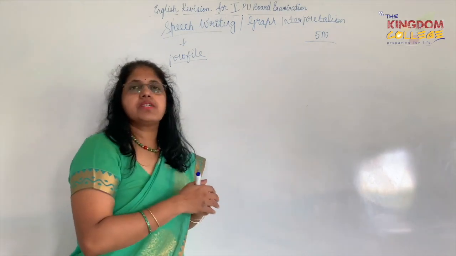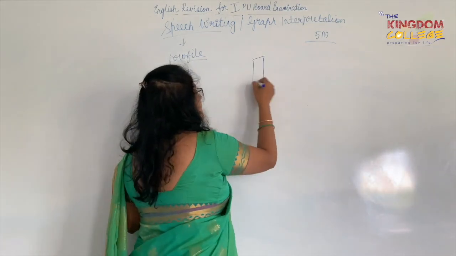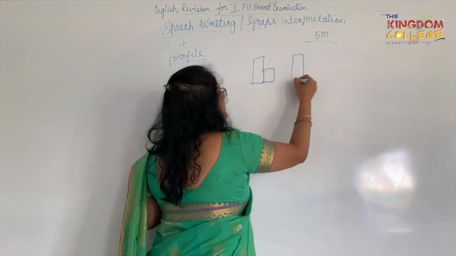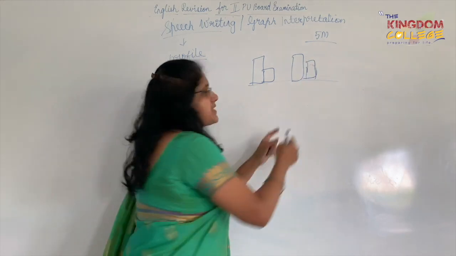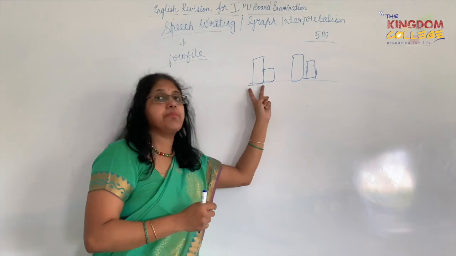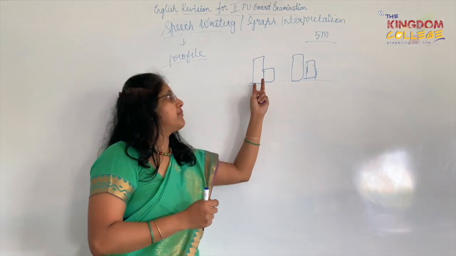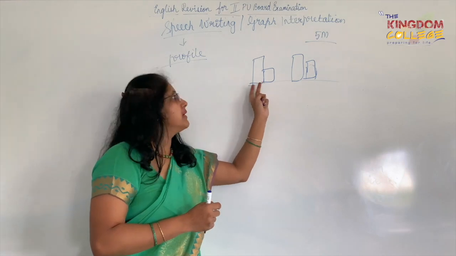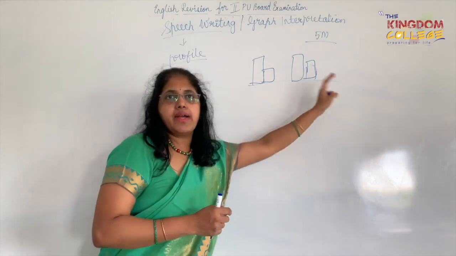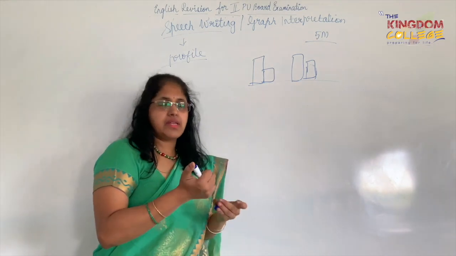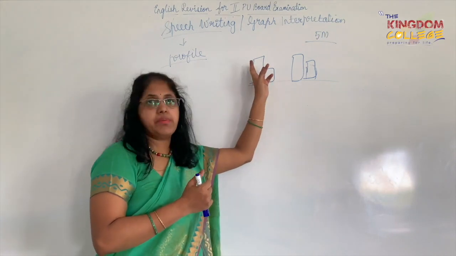Most of the time there is a pie chart given, or a bar graph. So you look at what is given, and you understand if it is a comparative graph or a single graph. So here I might have boys and girls, and then I will have 2010 and 2015. So I might have years, I might have the discrepancy between boys and girls, or it could be literate and illiterate, or it could be urban and rural.